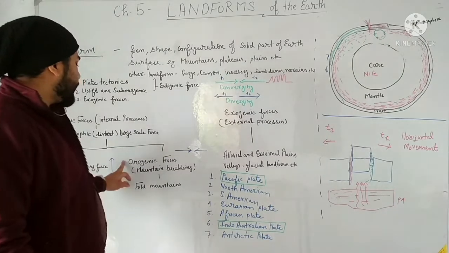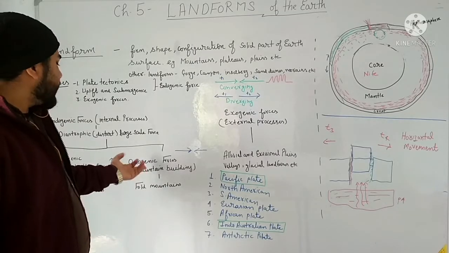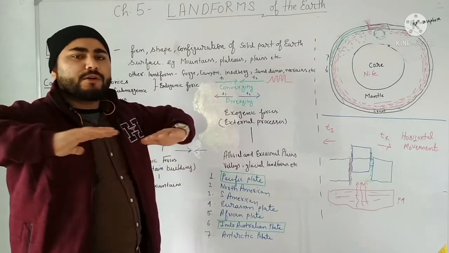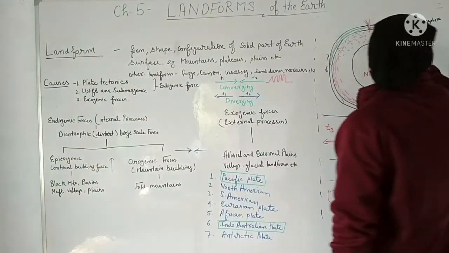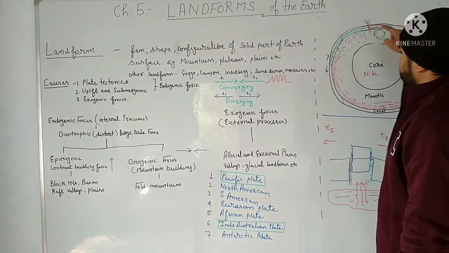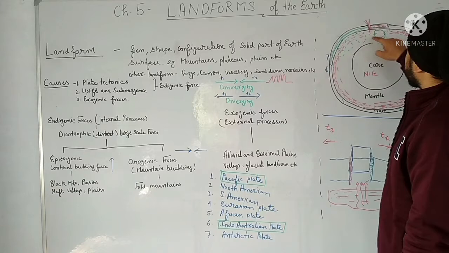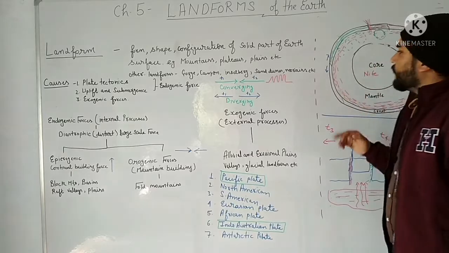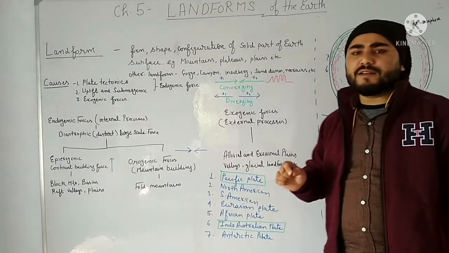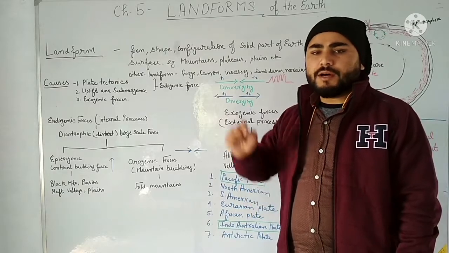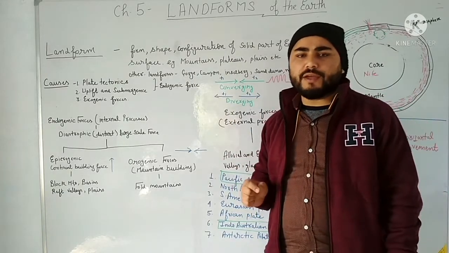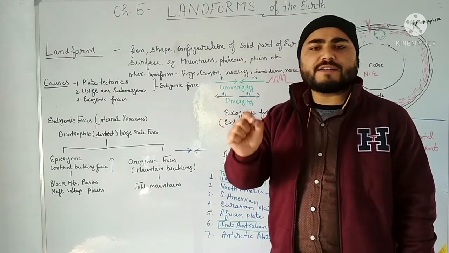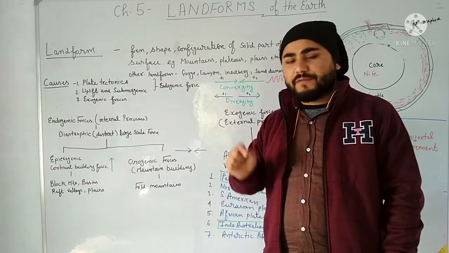Then the second type of endogenic force is orogenic force. Oro means mountains, so these are responsible for mountain building, and these are applied in a horizontal manner. Why? Because the earth material was moving in a convectional loop. Because of that convectional loop, some movement is taking place inside the earth, which is leading to the movement of tectonic plates. Still these tectonic plates are moving. In the map of the world which we have today, which shows the 7 continents and their positions, actually these continents were not at the positions at which they are right now.